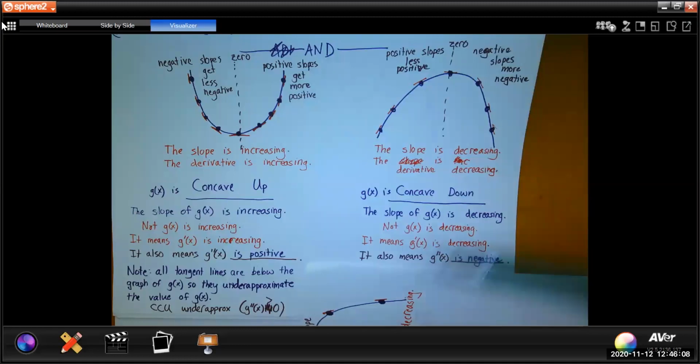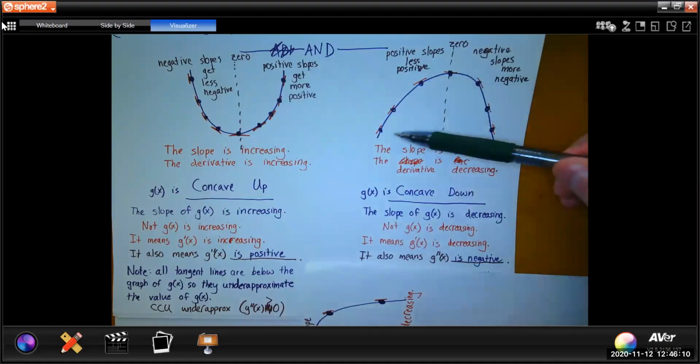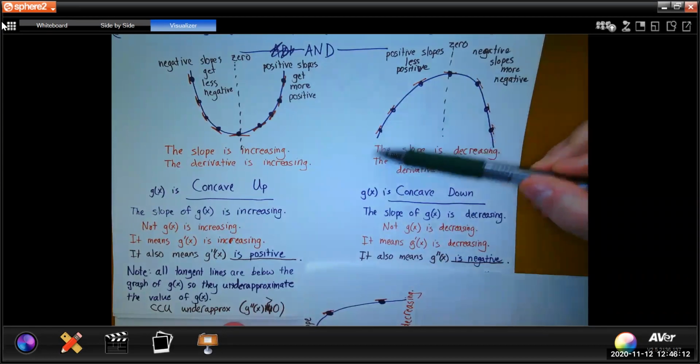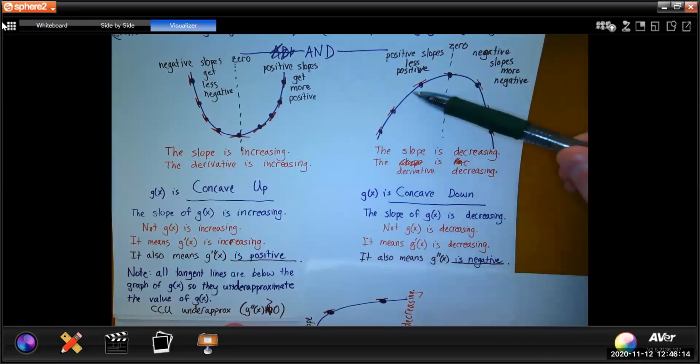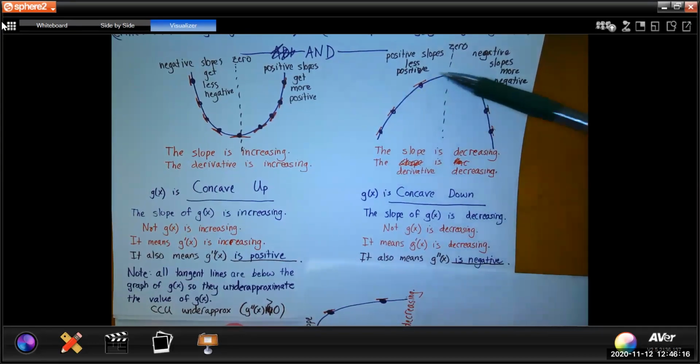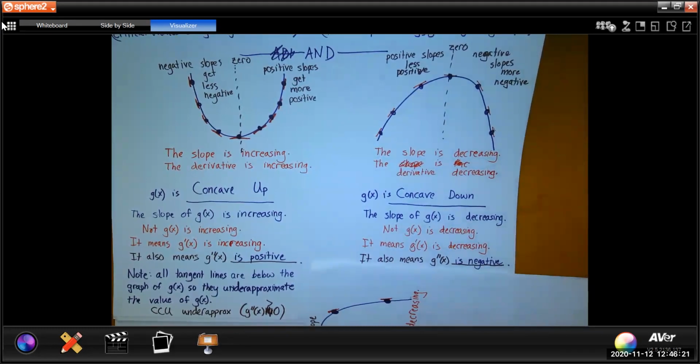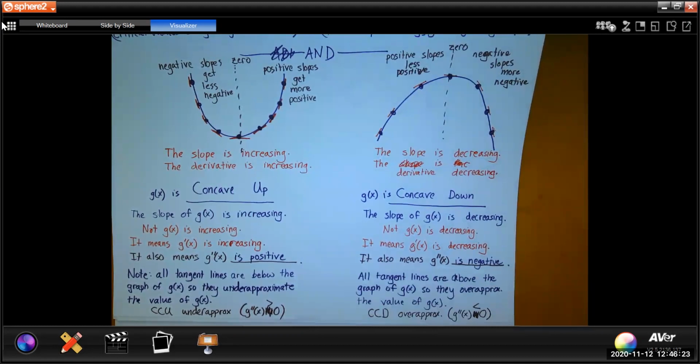The reverse is true when we are concave down. If you imagine extending every one of these tangent lines, every one of these tangent lines is above the function g. So the tangent line over approximates the value.